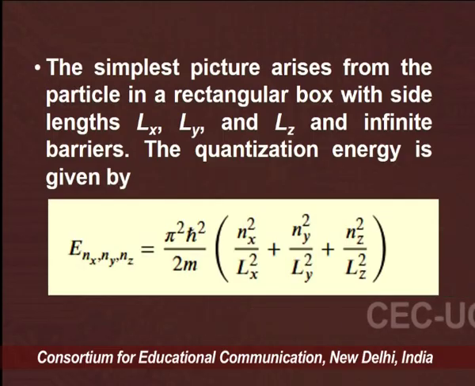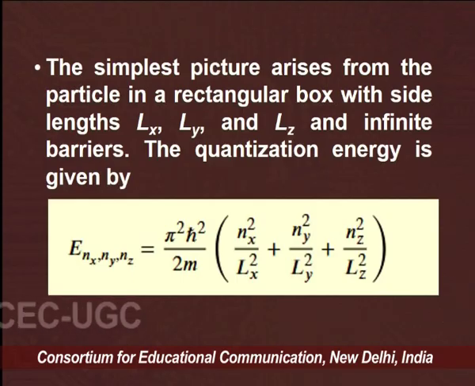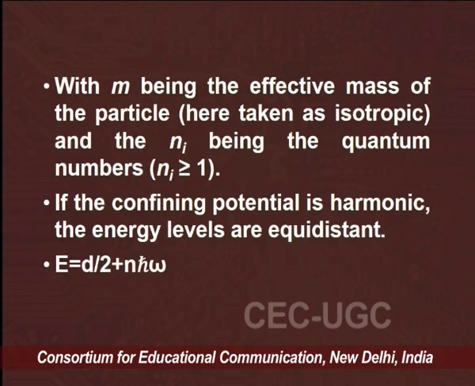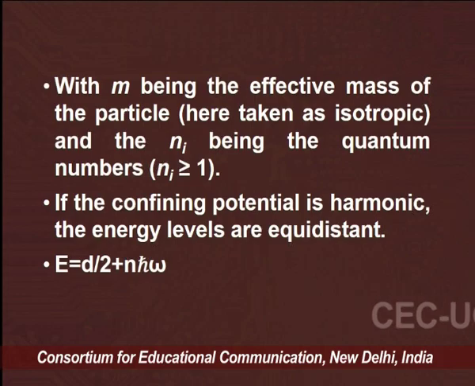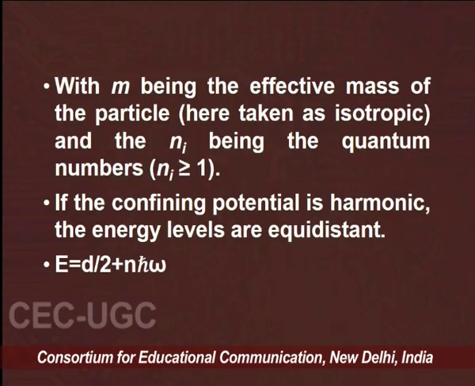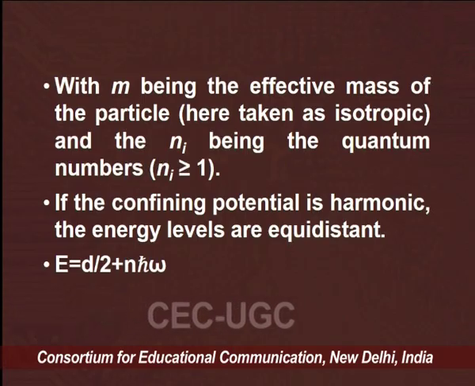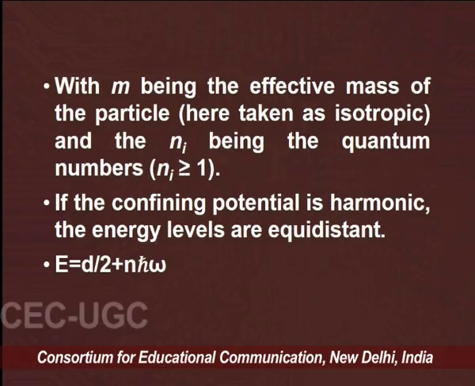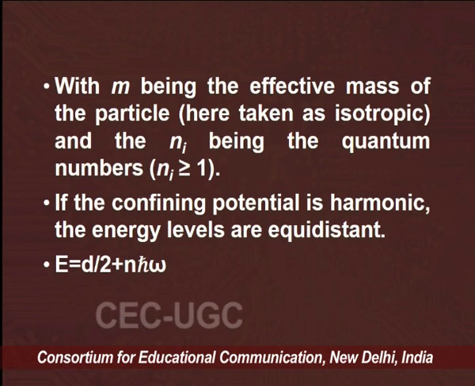The confinement of the electron can be decided by these various lengths of the material, which we can choose, while keeping the potential barrier height so that we can confine the electron. Here m is the effective mass of the particle, taken as isotropic, and n is a quantum number that must be greater than or equal to 1.